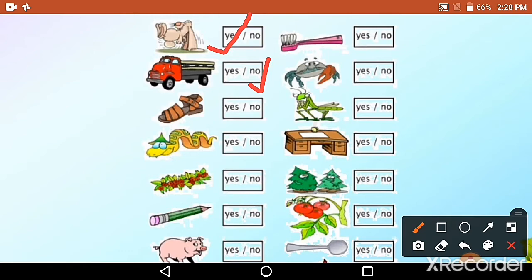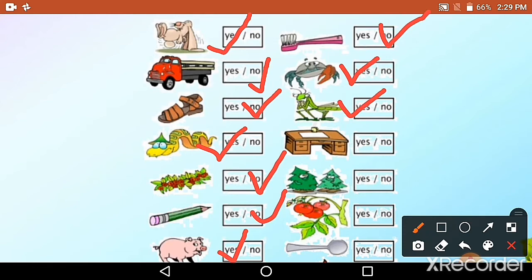Third one is sandal. Sandal is also a non-living thing. And fourth is snake. Snake is a living thing. And next is flowers. Flowers are living things. And next is pencil. Pencil is also a non-living thing. And this pig is a living thing. And the brush is a non-living thing. And this animal is also a living thing.